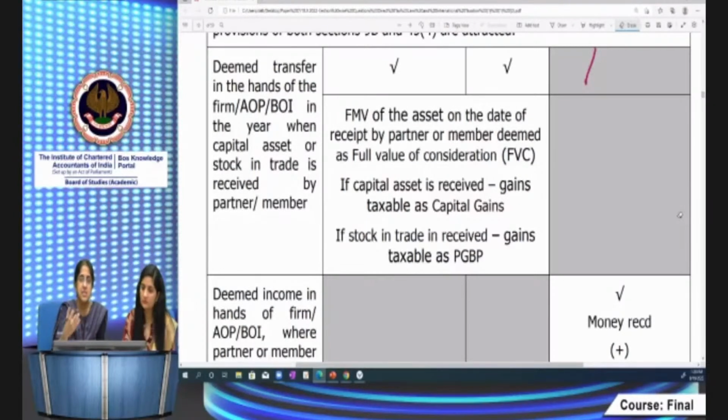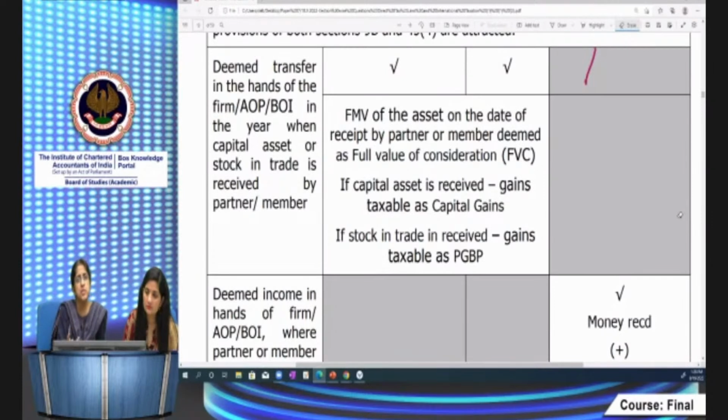At the first instance, when the capital asset is given to a partner on dissolution or reconstitution, 9B is attracted. And the fair market value of the capital asset on the date of receipt by the partner is the full value of consideration.